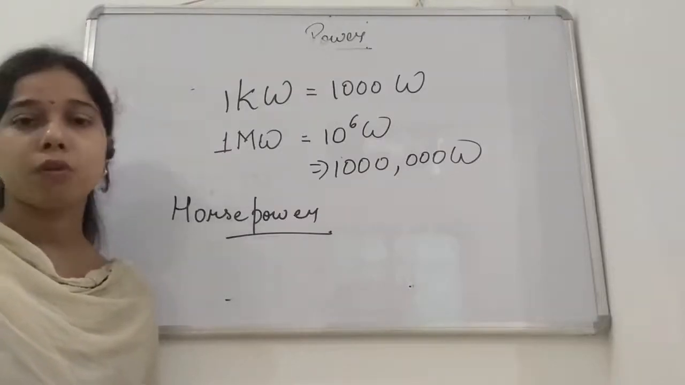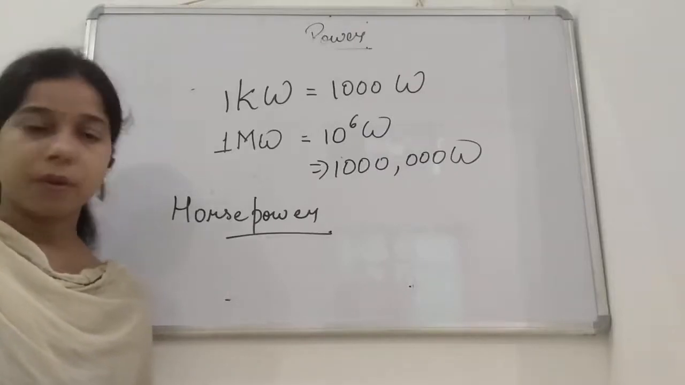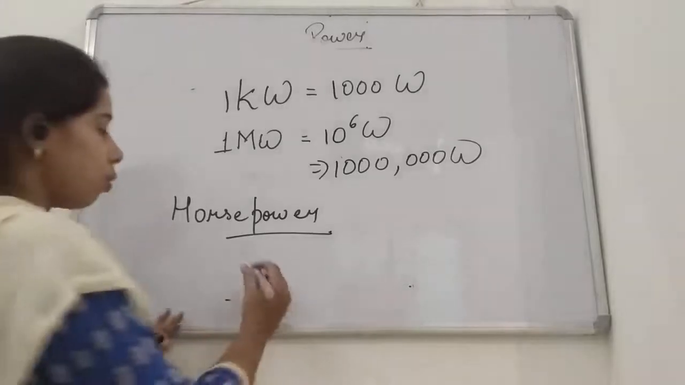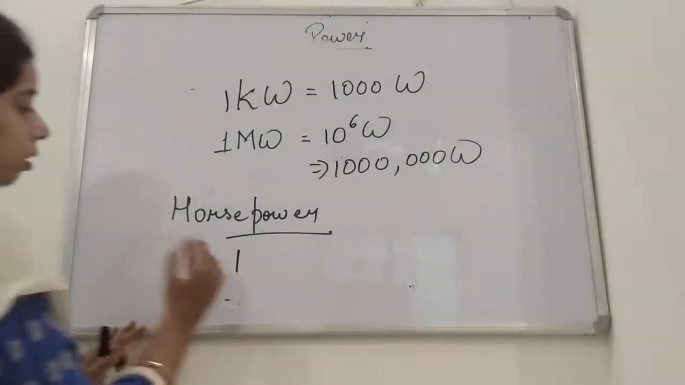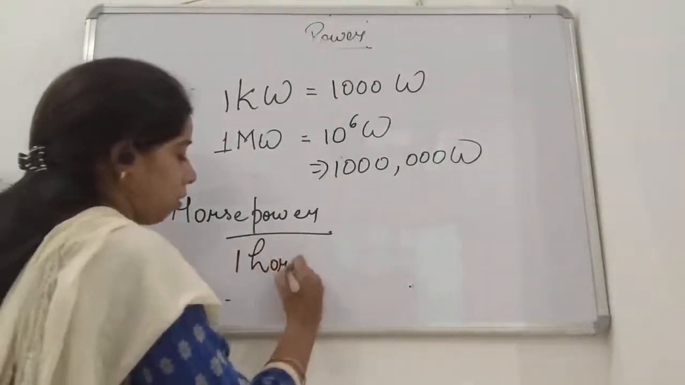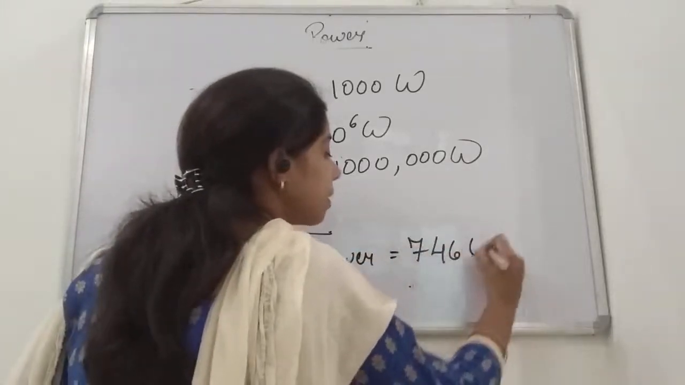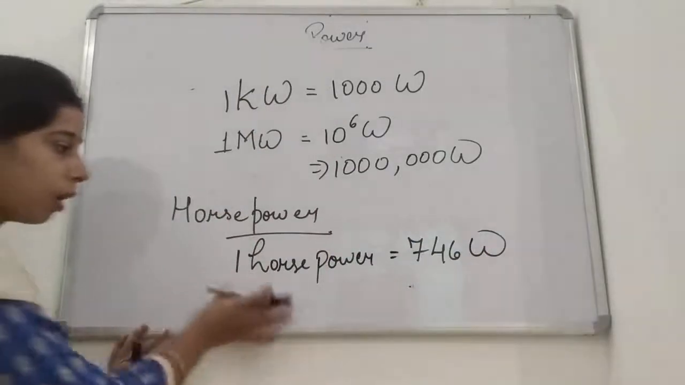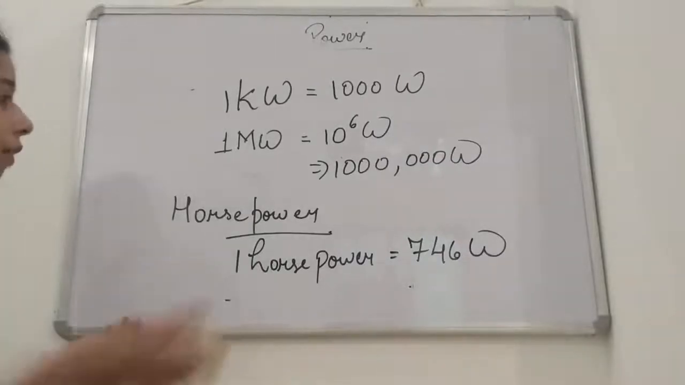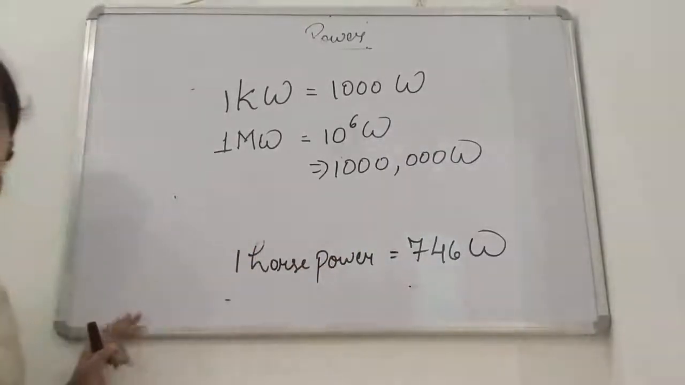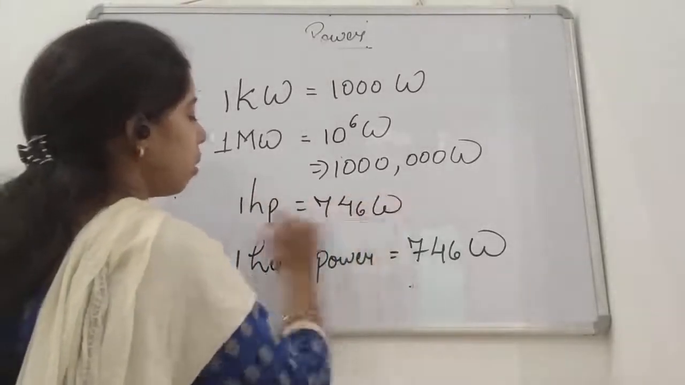Brake horsepower is also equal to horsepower, but we use the term brake horsepower. Now you see, students, 1 horsepower is equal to 746 watt. Okay, so 1 horsepower will be equal to 746 watt. We represent horsepower in a short term, student, and that is 1 HP. So 1 HP will be equal to 746 watt.